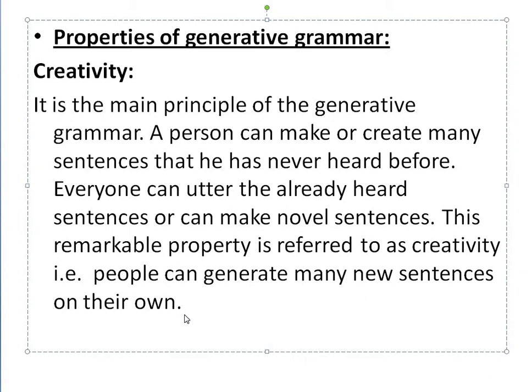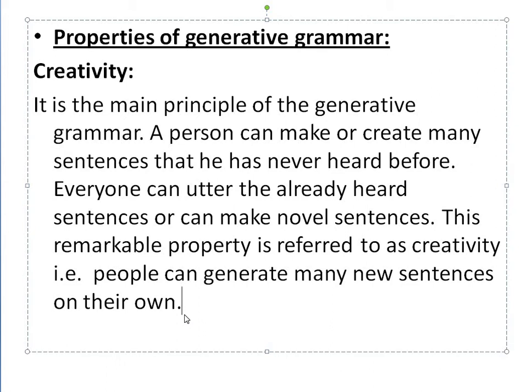So the first property of a generative grammar is creativity. Creativity means the ability, the capability of a person to generate new sentences. For example, there are many times when we utter sentences we have already heard, but in most situations we create sentences that we have never heard before.